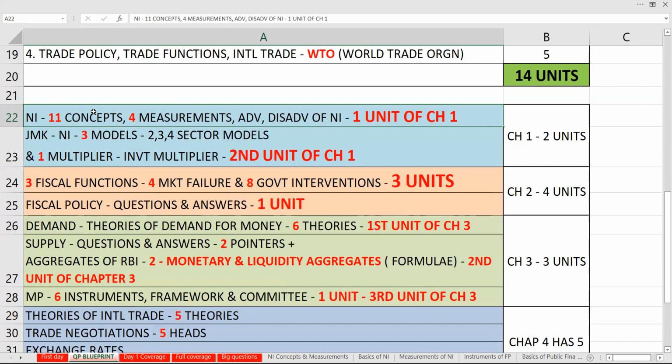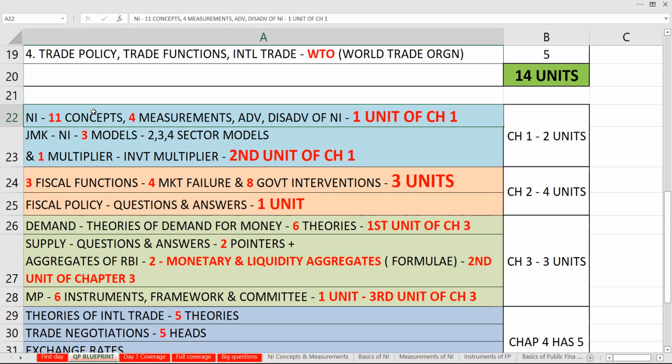Then there will be 3 models, 2 sector, 3 sector and 4 sector models. And there will be one multiplier called the investment multiplier. This is chapter number 1, which will cover 2 units. I have told very clearly, 1 unit of chapter 1, second unit of chapter 1. Then the third unit is going to be 3 fiscal functions and 4 market failures with 8 government interventions.